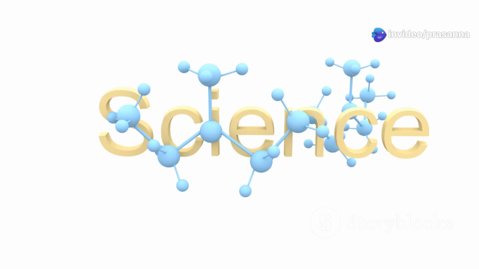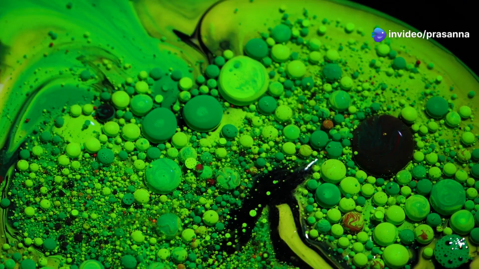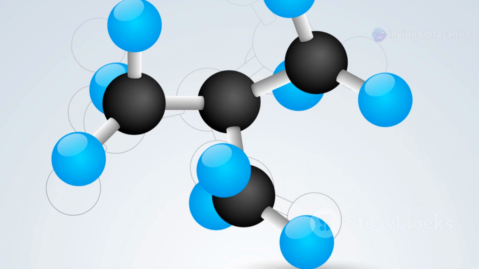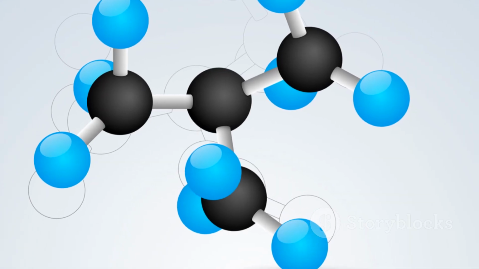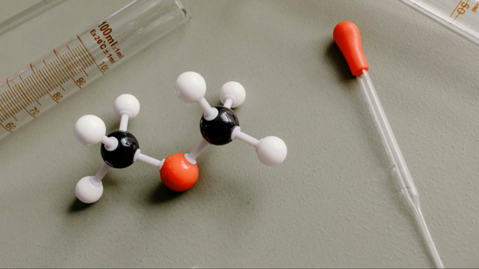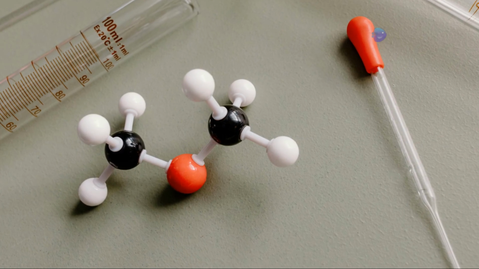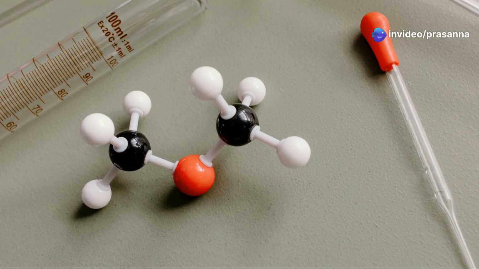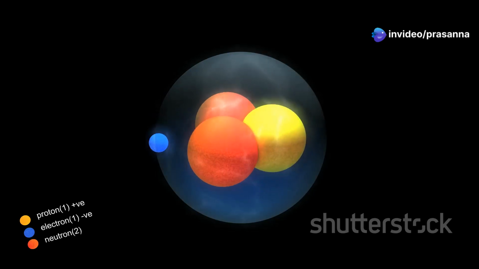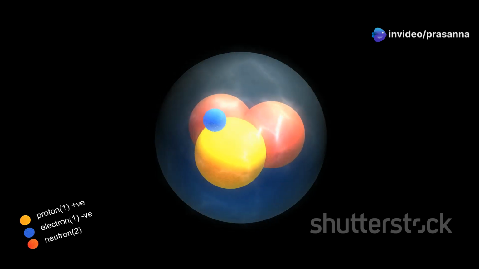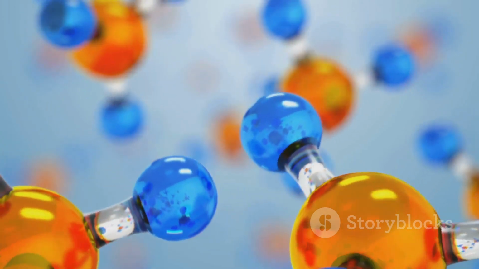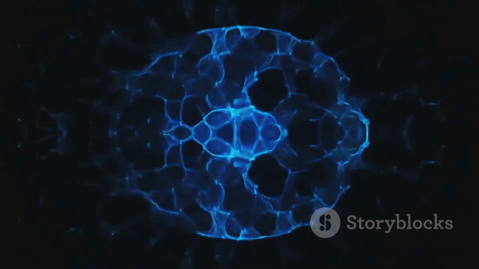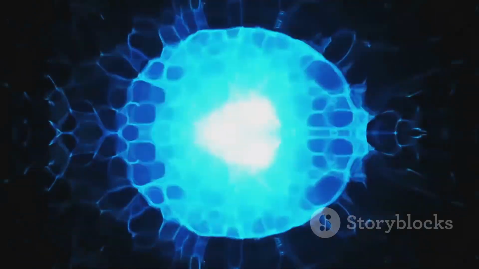The bonding process, a dance of attraction. Atoms rarely exist in isolation, they are constantly interacting with each other. One of the most important ways they interact is through chemical bonding. Bonding occurs when atoms share or transfer electrons to achieve a more stable, lower energy state. Imagine two atoms, each with electrons in different energy levels. As they approach each other, their electrons interact. This interaction can lead to a rearrangement of electrons.